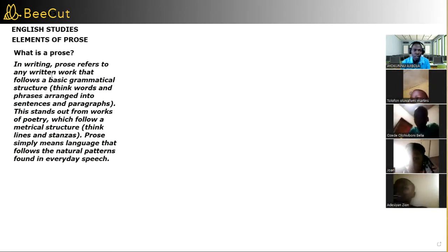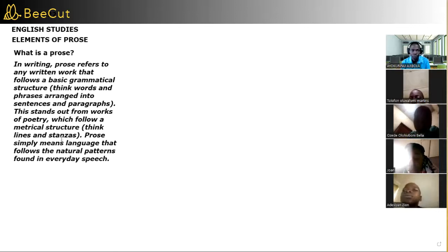Prose refers to any written work that follows a basic grammatical structure, and the grammatical structure it follows is think words and phrases arranged into sentences and paragraphs. But when you talk about poetry, poetry is arranged in lines, in stanzas.